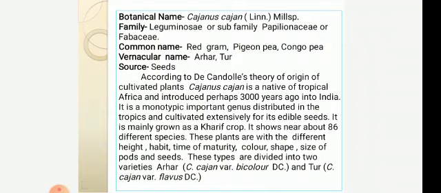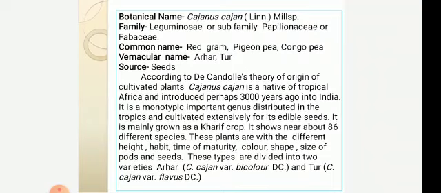Let us start to study the second type of leguminous plant, Cajanus cajan, from family Leguminosae, subfamily Papilionaceae or Fabaceae. Its common name is red gram, pigeon pea or Congo pea. The vernacular name of this plant is arhar or tur. Seeds are the main source of the plant. According to De Candolle's theory of origin of cultivated plants, Cajanus cajan is a native of tropical Africa and was introduced 3000 years ago into India.